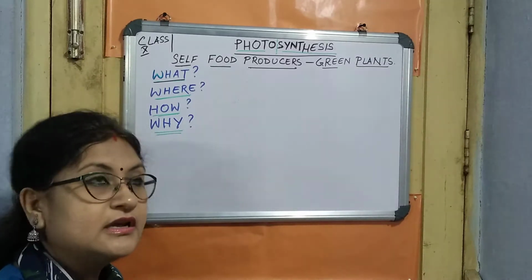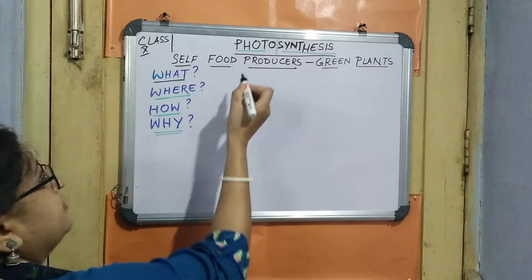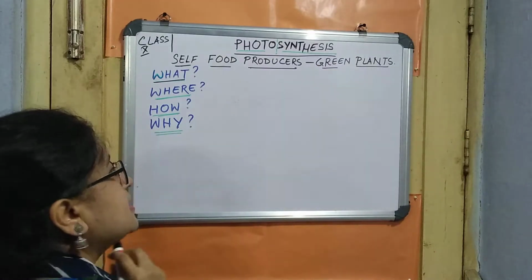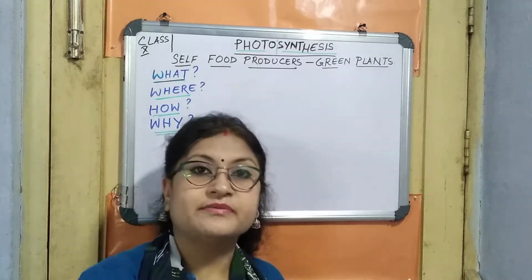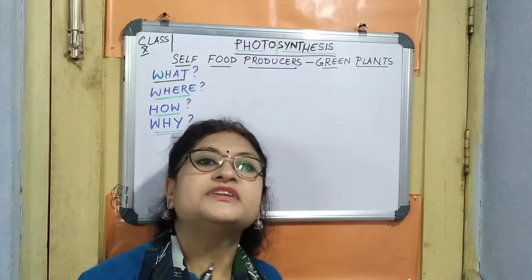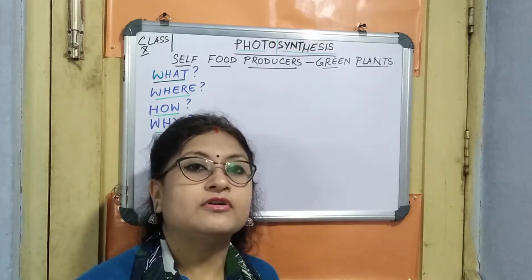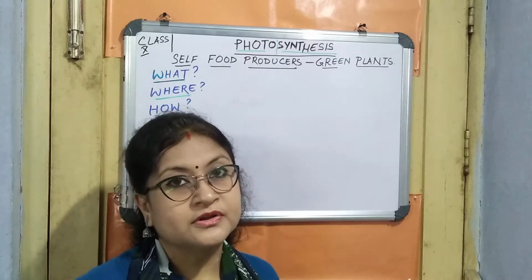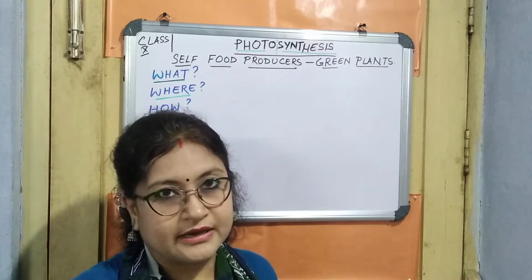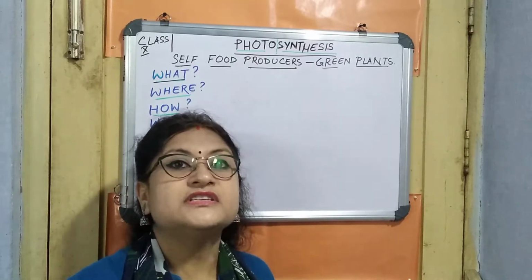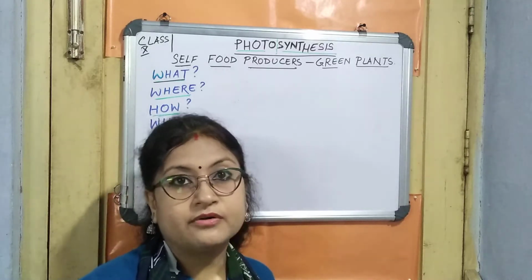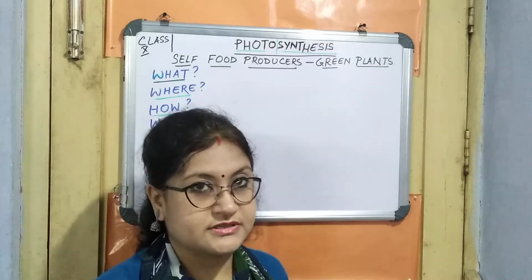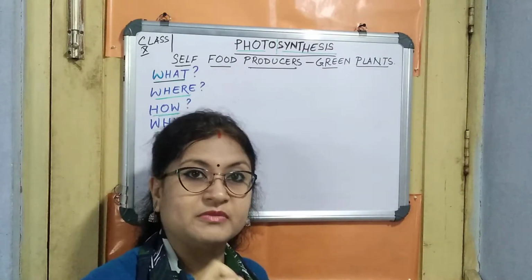This is already done in our junior classes. It is the process by which the plants are making the food. But when we make something, when we synthesize something, we need certain raw materials. Without that we cannot make. Like suppose we cook food, if we cook a delicious item, then we need some ingredients, right? So the ingredients over here will be the raw materials for this photosynthesis. So let us first jot down the raw materials.